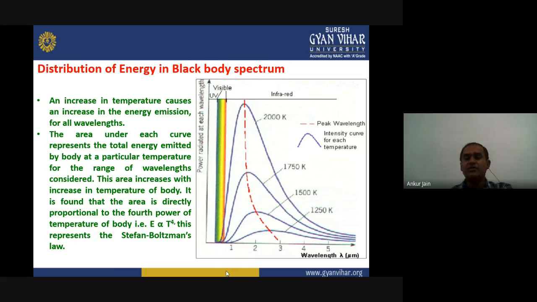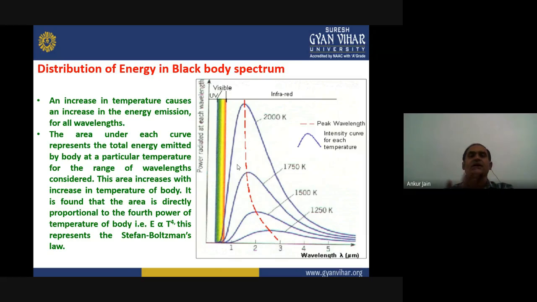It is found that this area is directly proportional to the fourth power of temperature, and that can be written as E is proportional to T to the power 4. We have already seen this is given by the Stefan-Boltzmann law.